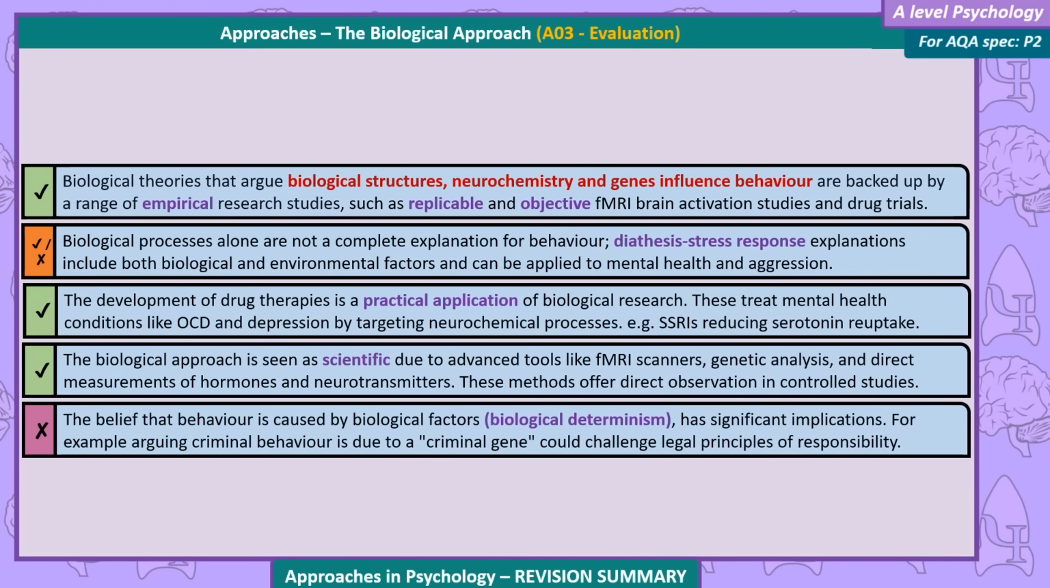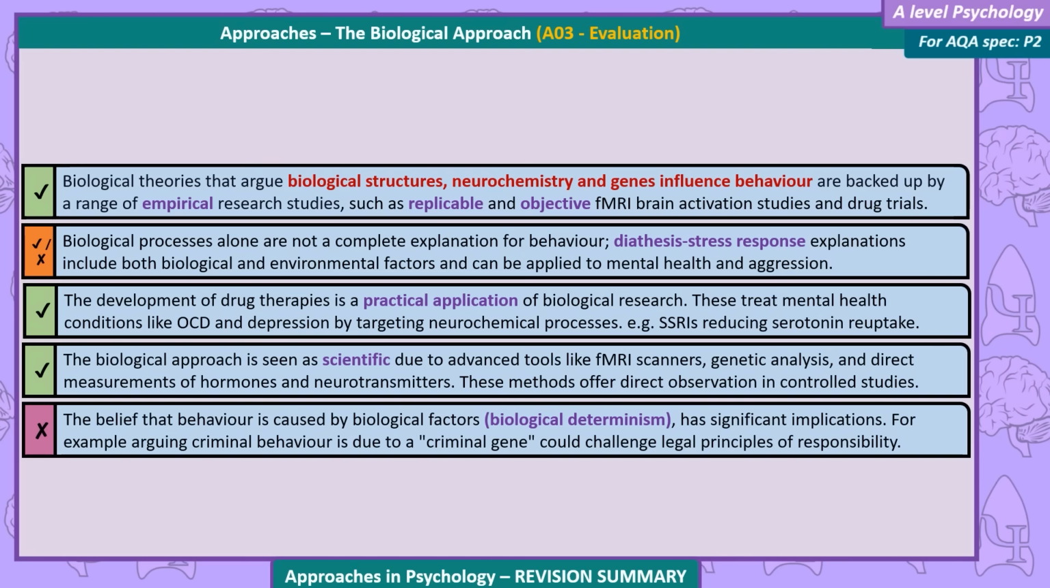Evaluations. Biological theories that argue biological structures, neurochemistry, and genes influence behaviour are backed up by a range of empirical research studies, such as replicable and objective fMRI brain activation studies and drug trials. Biological processes alone are not a complete explanation for behaviour. Diathesis-stress explanations include both biological and environmental factors and can be applied to mental health and aggression.